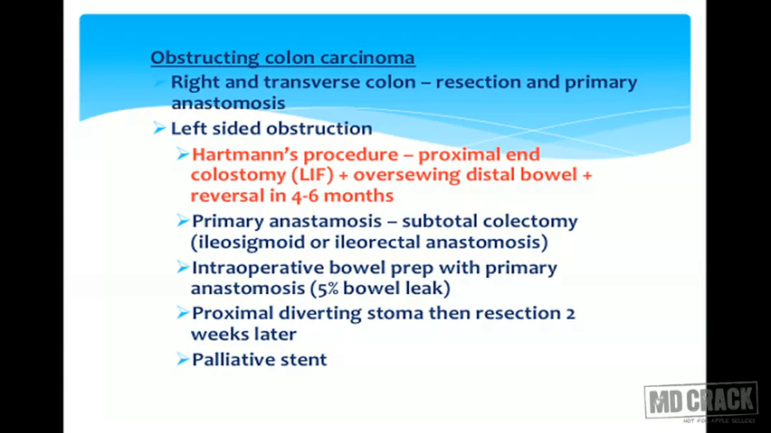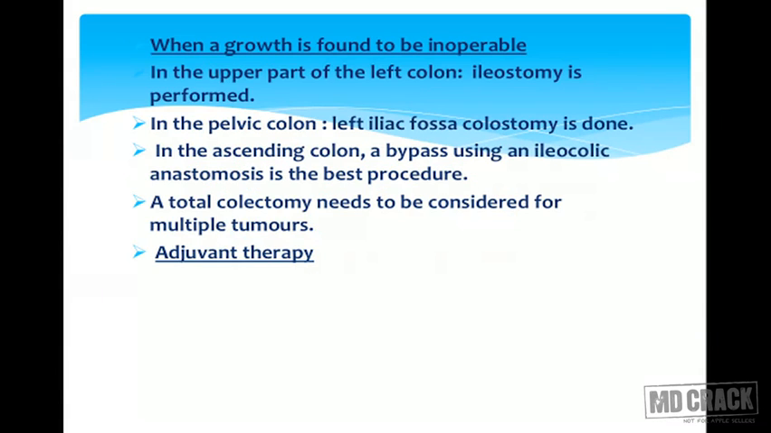Proximal diverting stoma is done and then resection is done 2 weeks later. Sometimes palliative stents also can be tried. When the growth is found to be inoperable, in the upper part of the left colon, ileostomy is preferred. If it is in the pelvic colon, left iliac fossa colostomy is done. In the ascending colon, a bypass using ileocolic anastomosis is the best procedure.